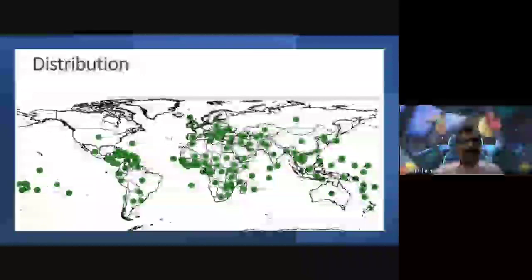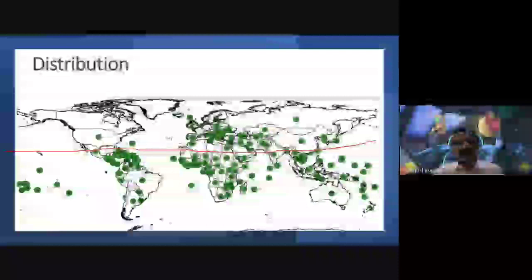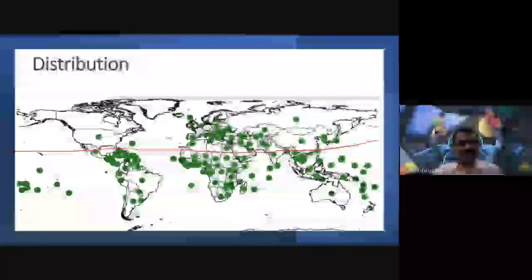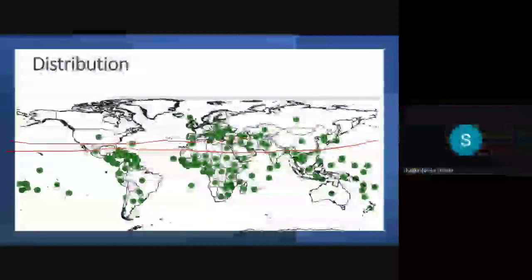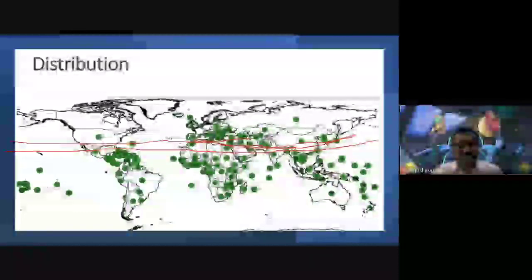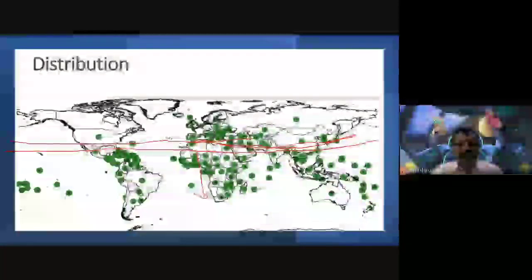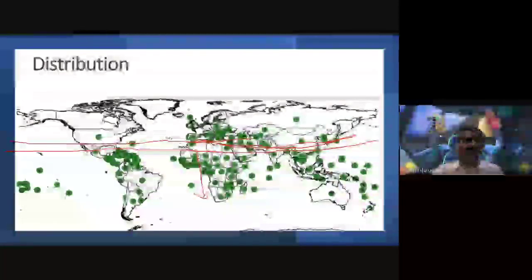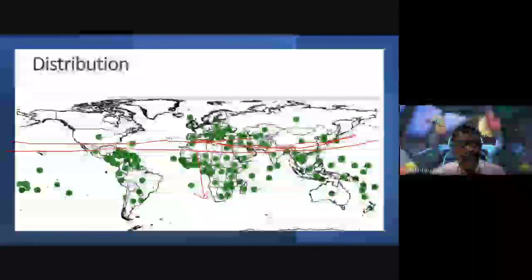See here, this is the African region, and this is the equatorial region. The equatorial region and the southern region are 100% affected by this angular leaf spot cotton disease.